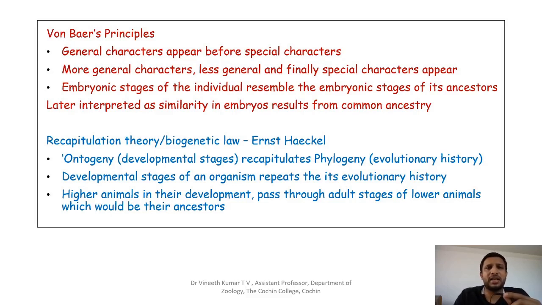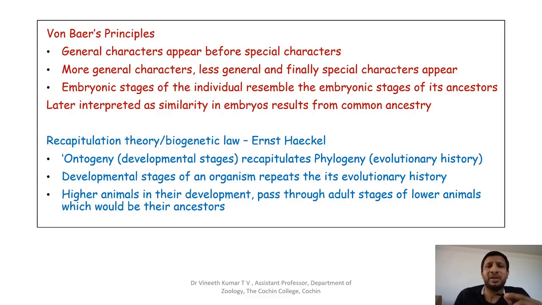So von Baer suggested that general characters in an organism appear before special characters appear. General characters are nothing but, as we said earlier, the formation of the germ layers. So the three germ layers are the same in the different groups of animals. That is, the ectoderm, endoderm, and mesoderm are the same.